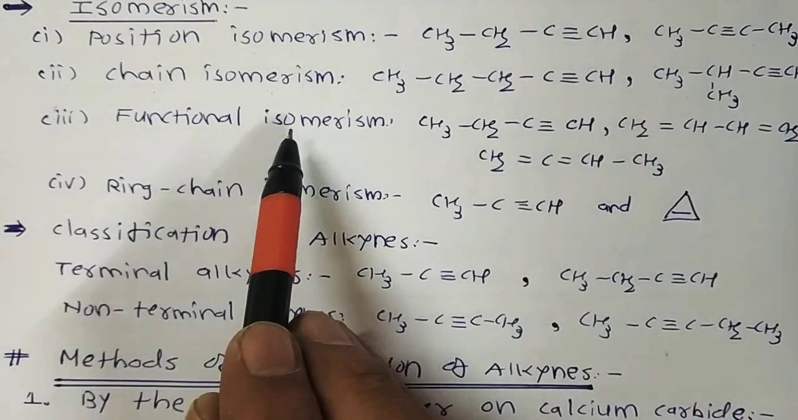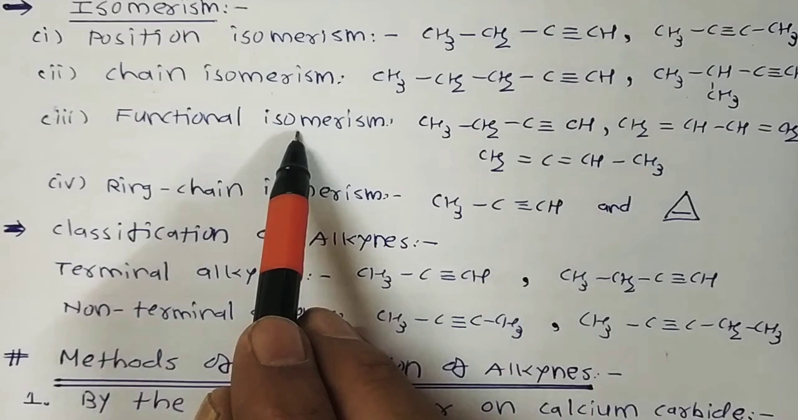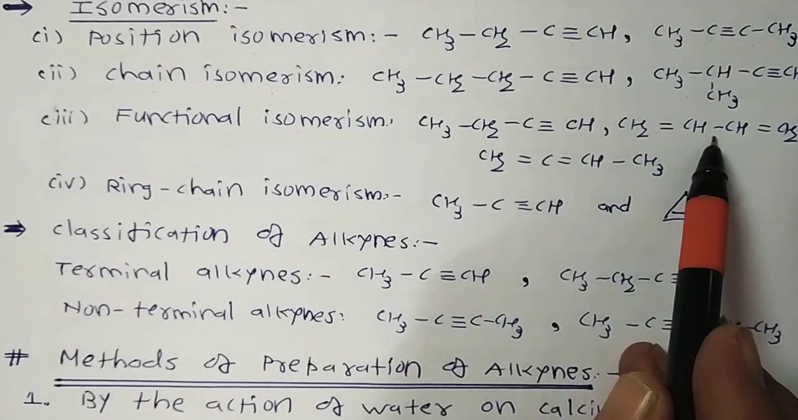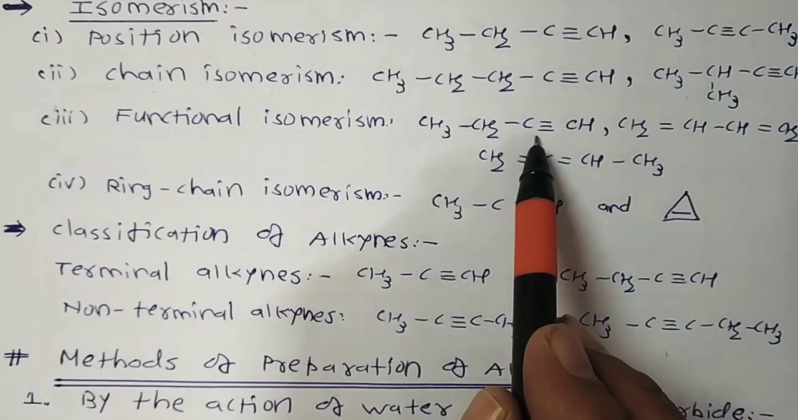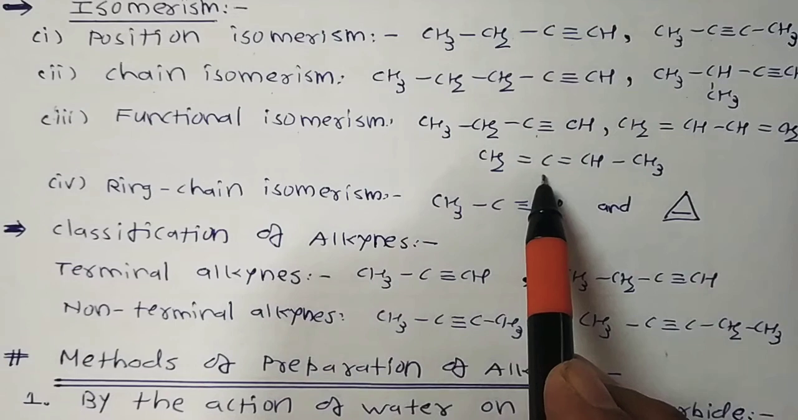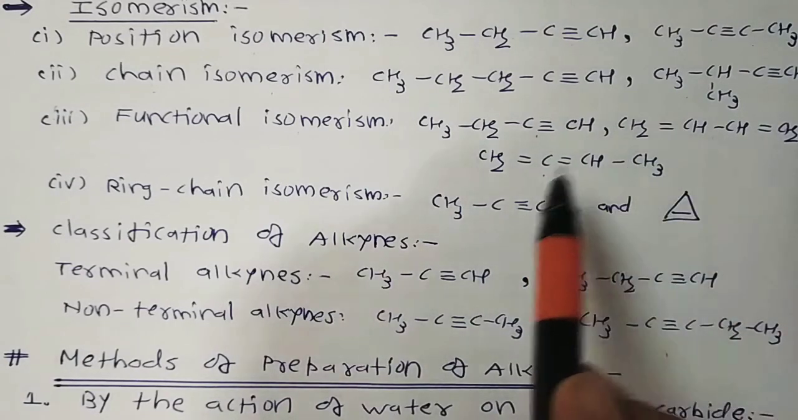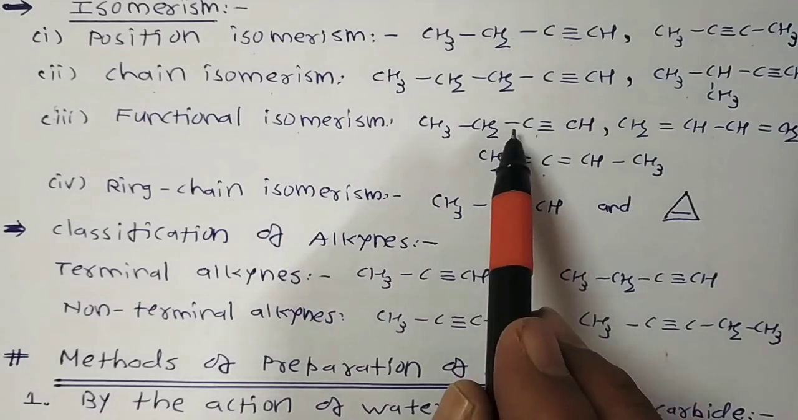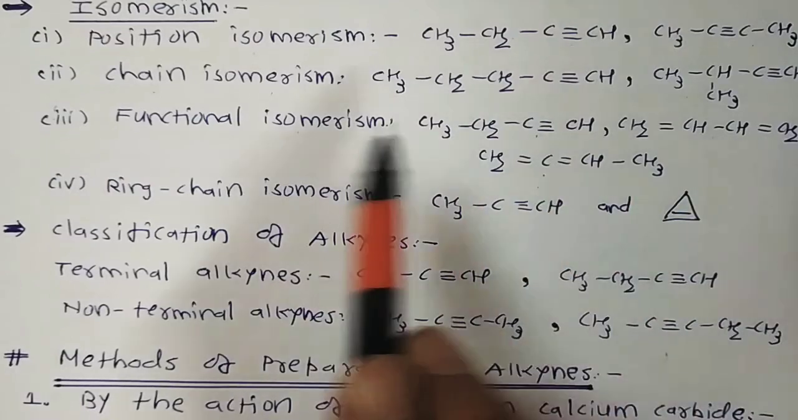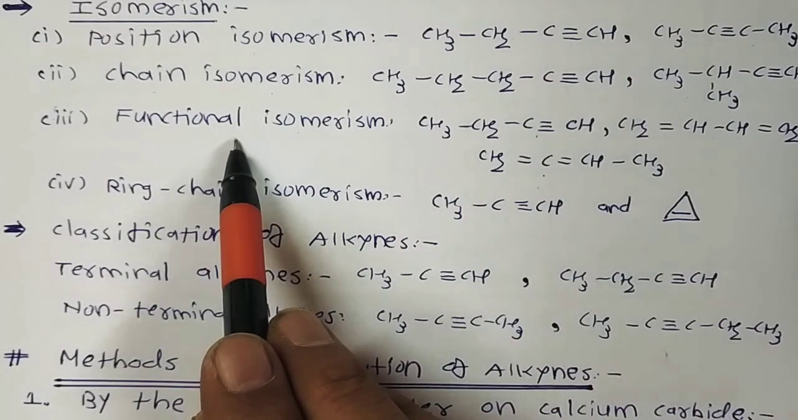Now about functional isomerism. What is the meaning of functional isomerism? Two different structures having the same molecular formula but different functional groups. In this case but-1-yne, and here buta-1,3-diene, and one more, buta-1,2-diene. So here the triple bond is a functional group and the double bond is a functional group. So they are functional group isomers.